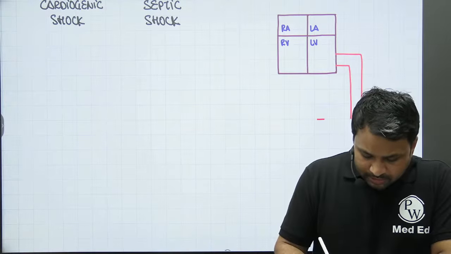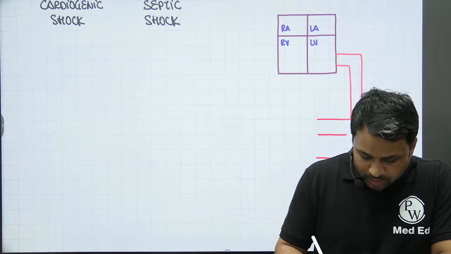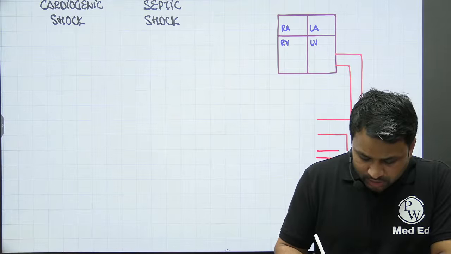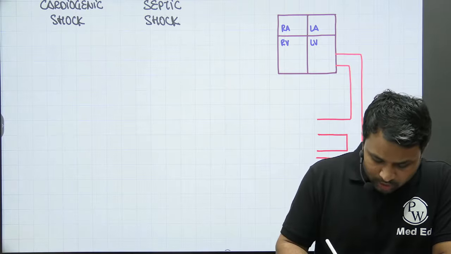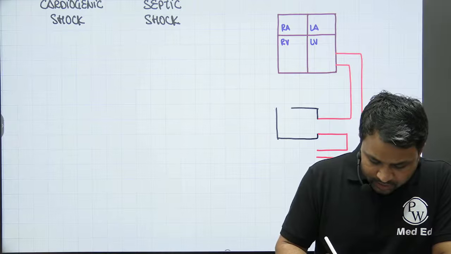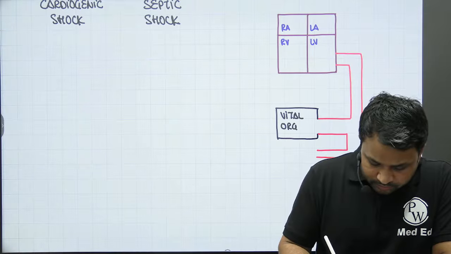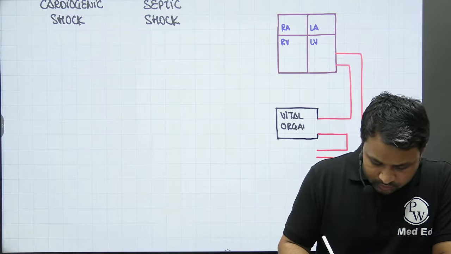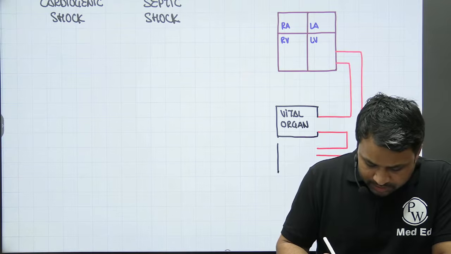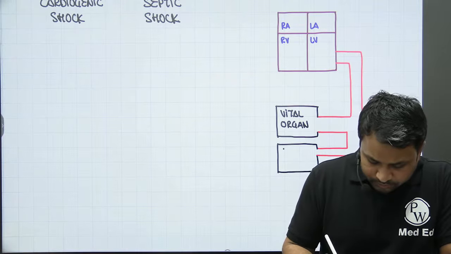Now as it supplies the blood to every nook and corner of the body, I am going to divide the supply into two channels. One which is going to supply to the vital organs and one that supplies to non-vital organs. So this is the supply status. One that is supplying to the vital organ and another supply that is being supplied to the non-vital organ.